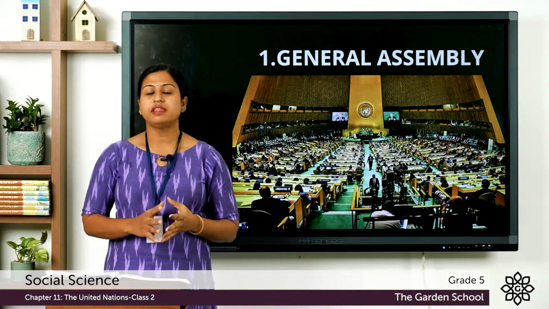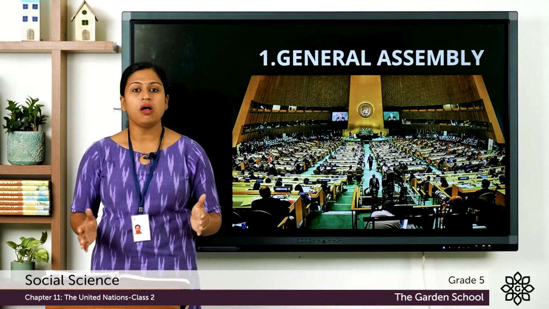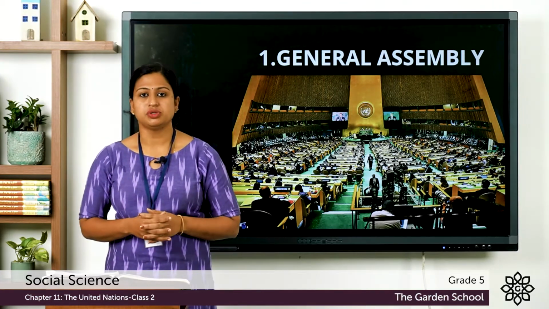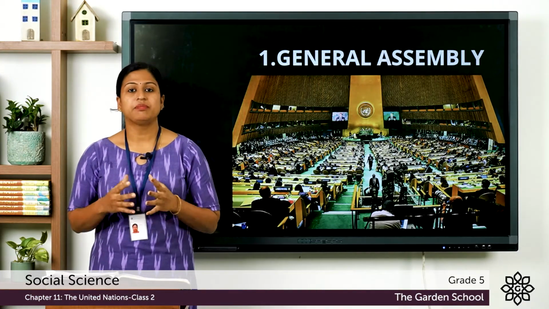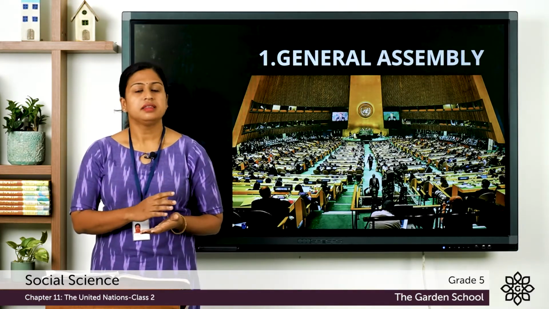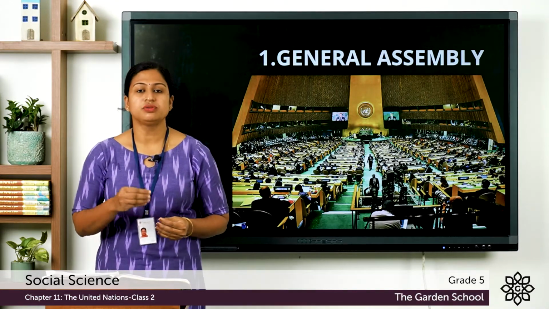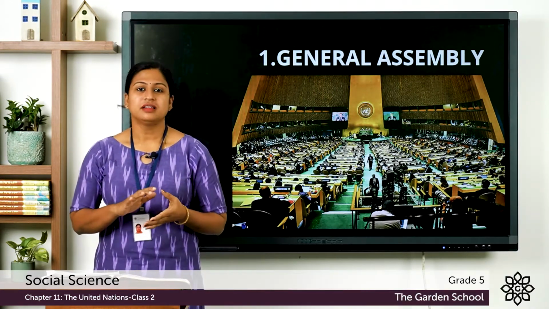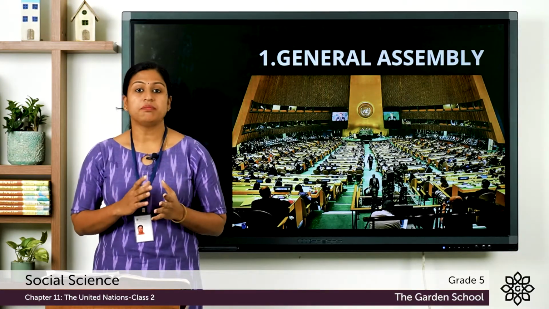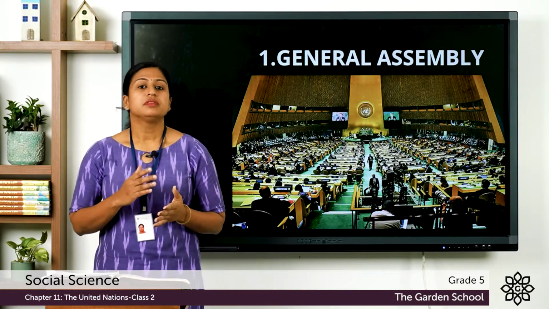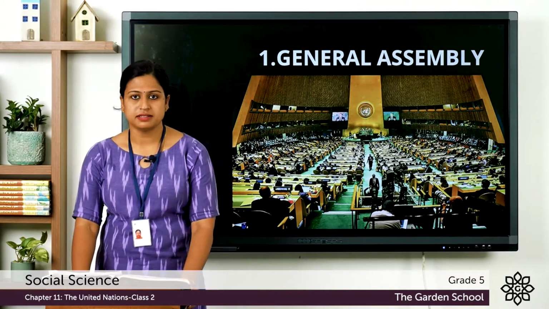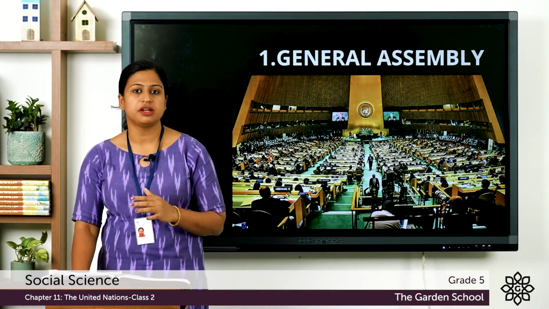For example, if there is starvation or hunger, then all the member countries come together and they discuss to overcome this issue. Another example is poverty. If there is poverty, then all the member nations come and they discuss the steps to be taken to overcome this poverty. Here, the decisions regarding issues are taken and these decisions are based on voting. That is, the decisions taken should get the maximum number of votes to be passed. So, this is the main function of General Assembly.